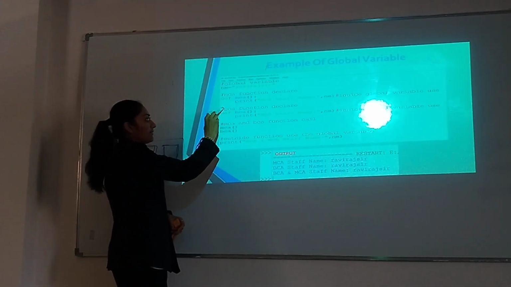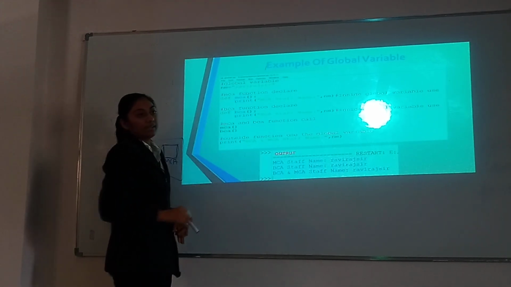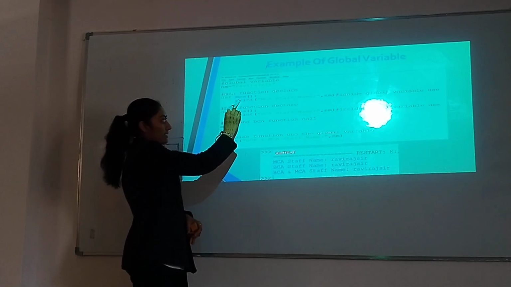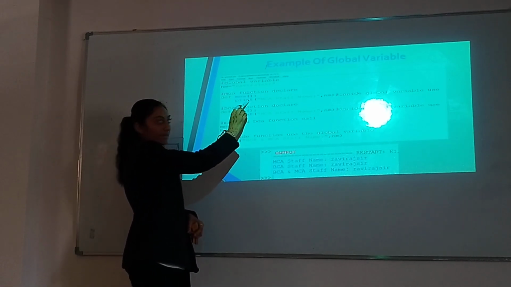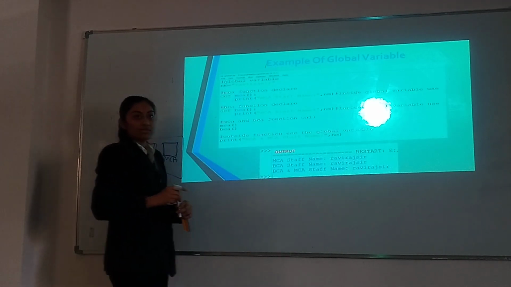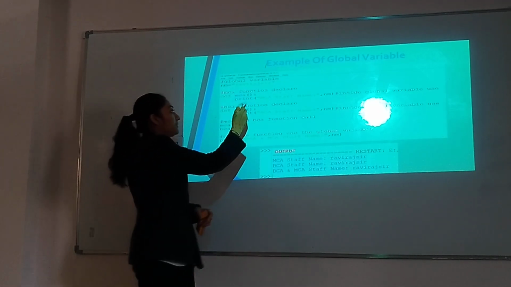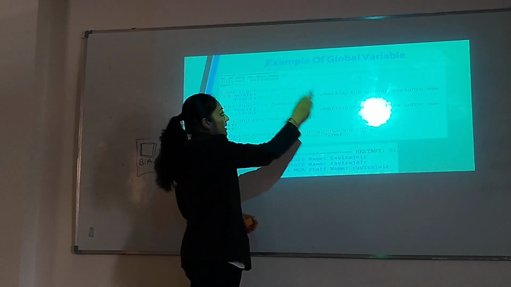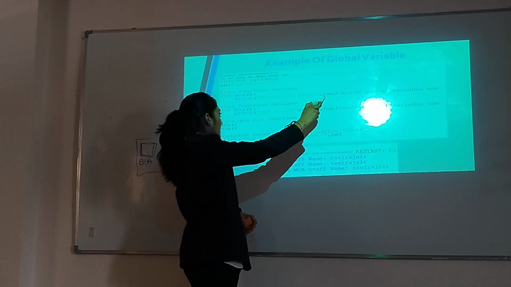Then create a function. When we create a function, we use the def keyword and the function name. Function name is MCA. Parentheses are compulsory and the colon defines the proper indentation, whereas other languages use curly braces. Then print one message, MCA staff name, and print the variable used here.